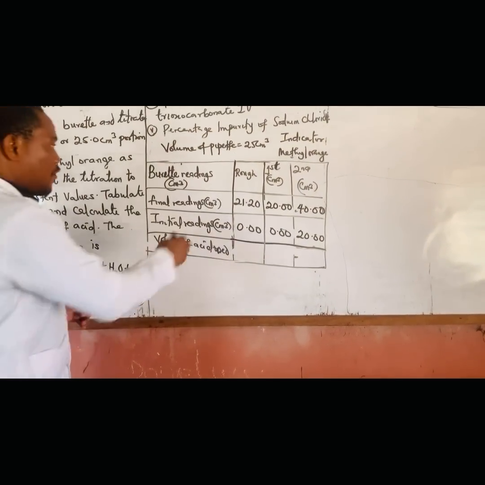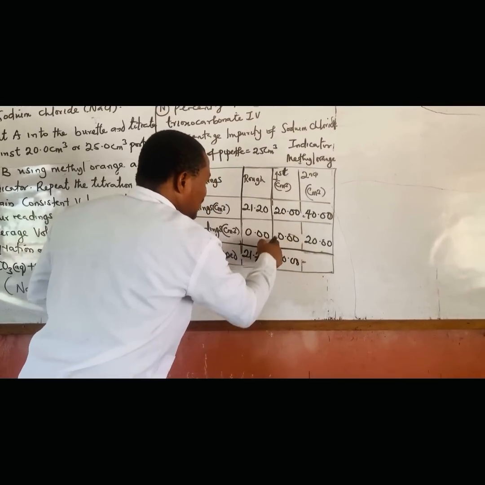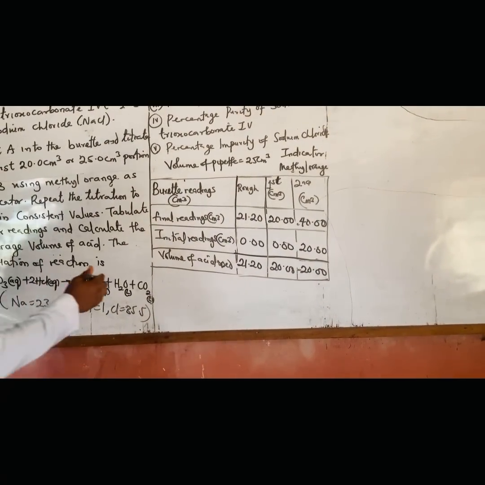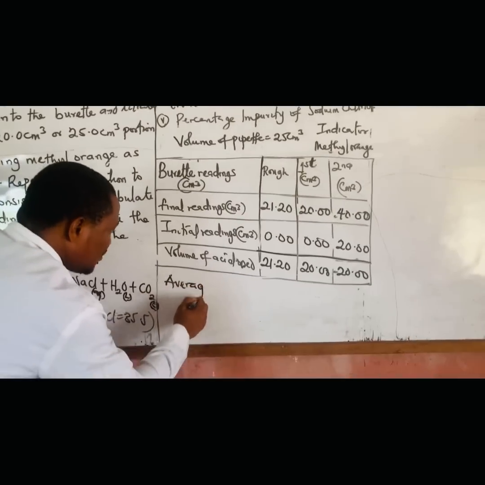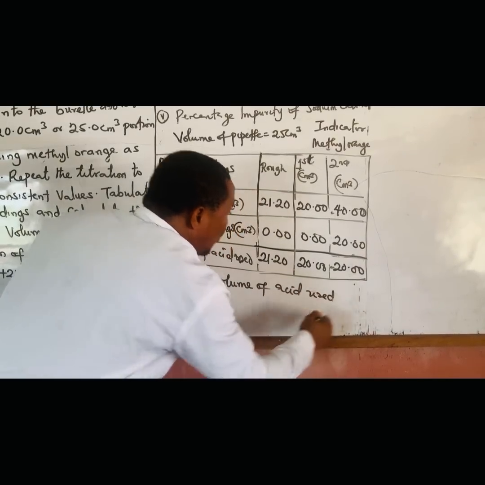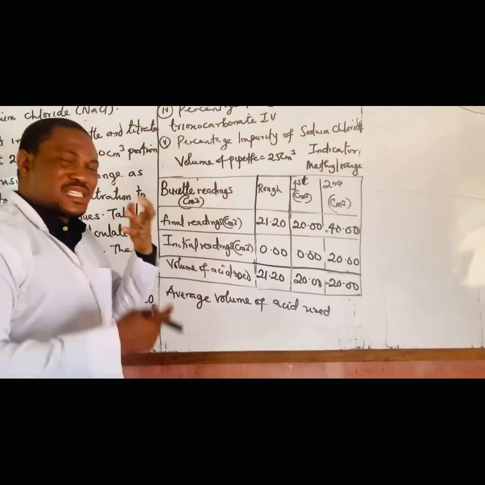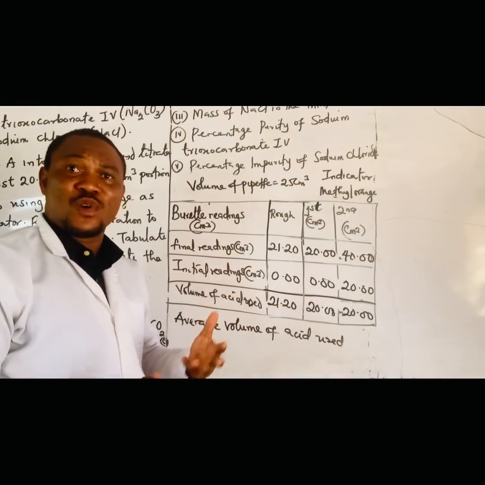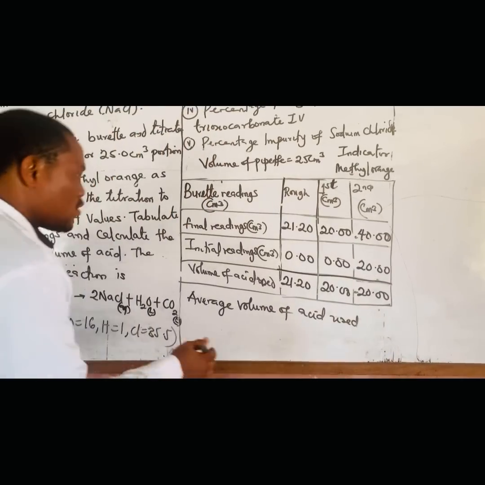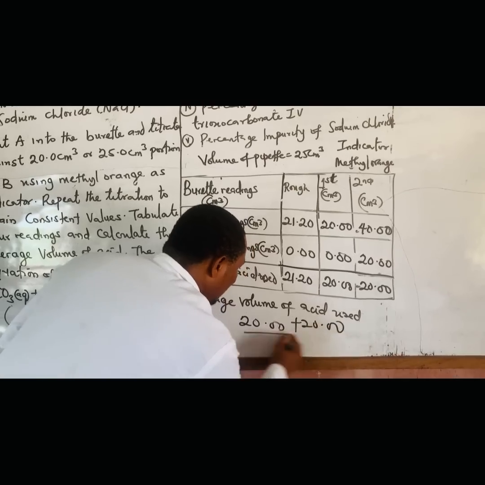I hope this is clear. So from there, you can now say 40.00 minus 20.00. This minus this will give me 20.00. I hope this is clear. So from there, you can now look for the average volume of acid used. Some other people can choose to do rough first, second, and third if you have that time. But me, I'm always time conscious. This is not the only practical you are doing on that day. You have 3 questions to answer. So just for you to save time, I love doing rough first and second. So we have 20.00. I'm taking this and this plus 20.00 divided by 2.